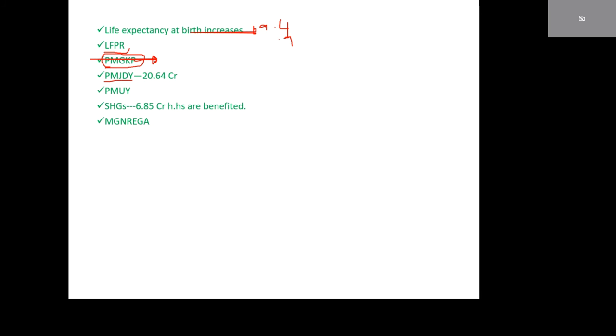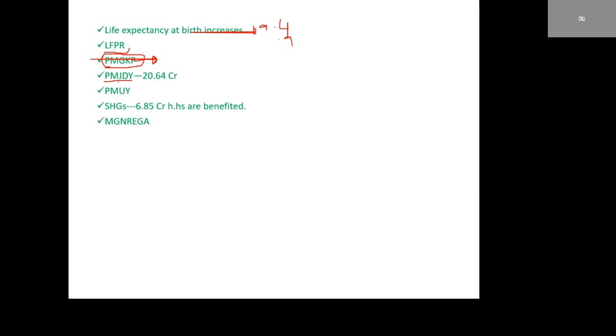Pradhan Mantri Jan Dhan Yojana. Under this scheme, poor families and poor persons, especially women beneficiaries, are identified and they open accounts with zero balance. 500 is credited every year.